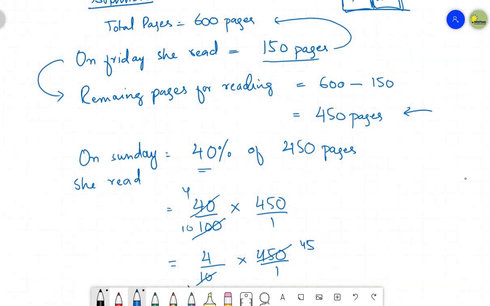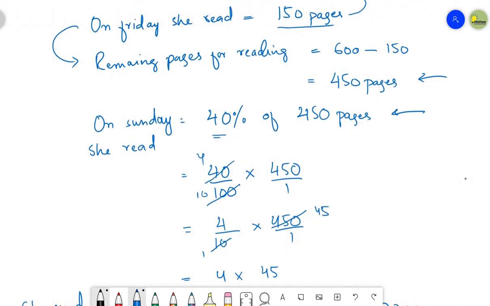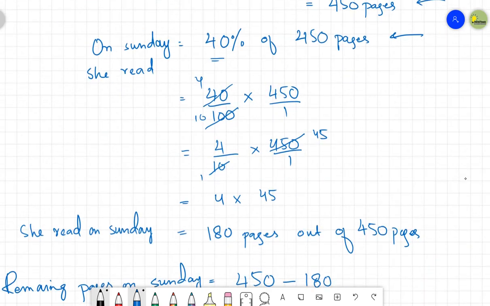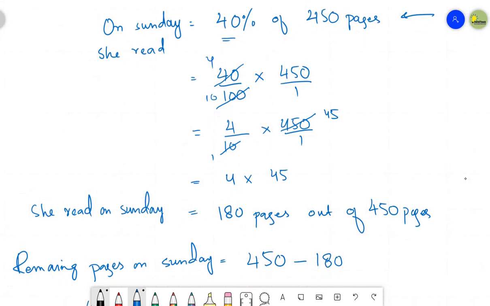So we converted this percentage into quantity. 40% of 450 pages is 40 upon 100 multiplied by 450. Just calculate its value. You will get 180 pages out of 450 pages read on Sunday. So she read 150 pages on Friday and 180 pages on Sunday.